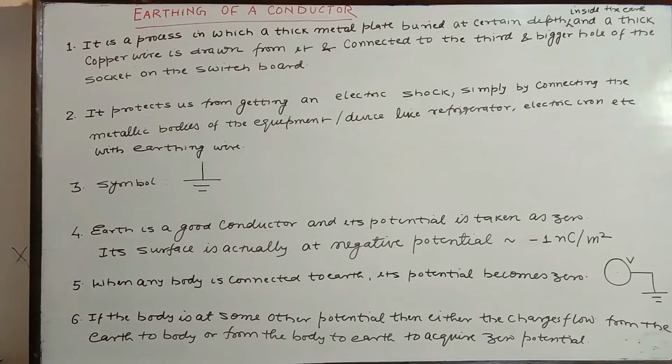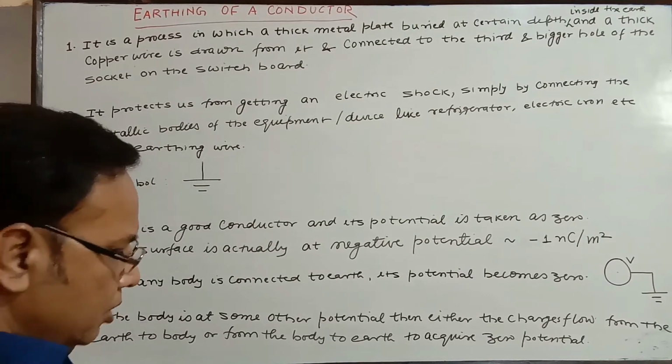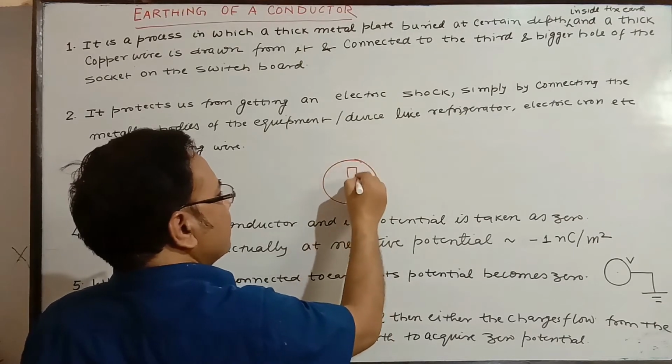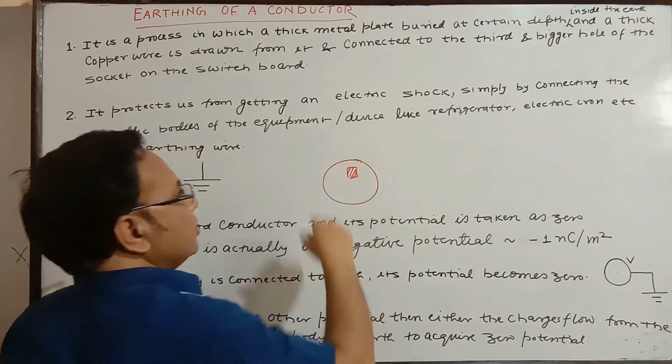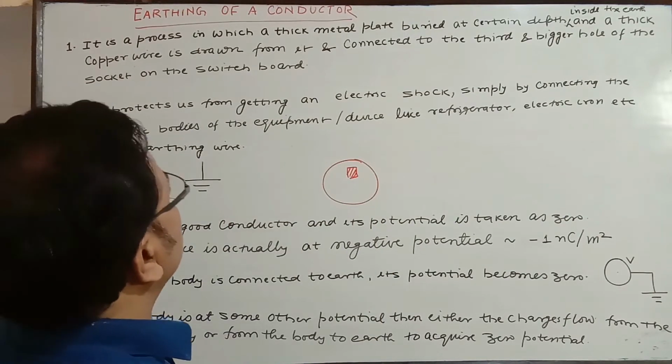What is earthing? First of all, it is a process in which a thick metal plate is buried at a certain depth inside the earth, and a thick copper wire is drawn out from it.